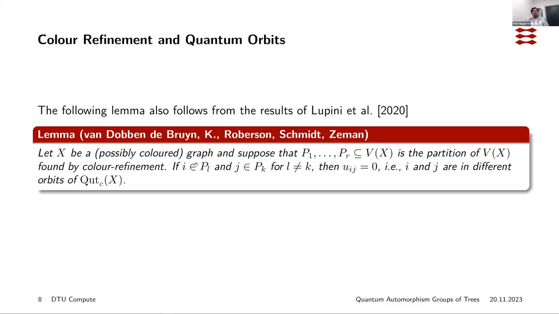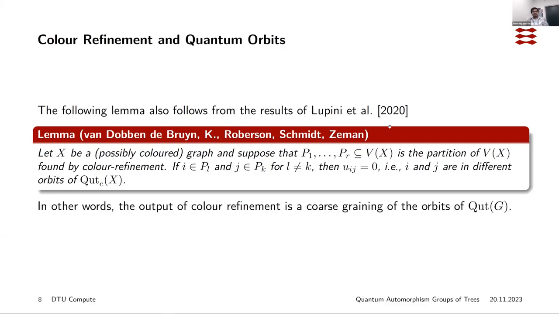And we know from this paper by Lupini, Mančinska, and Roberson that, well, this result follows from their results, but it wasn't explicitly written down. So we were the first to explicitly write this down. This basically says that if vertices end up with different colors, then they are in different orbits of the quantum automorphism group. In other words, the output of the color refinement is a coarsening of the orbits of the quantum automorphism group of G.